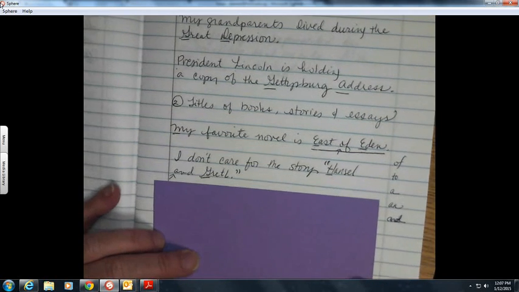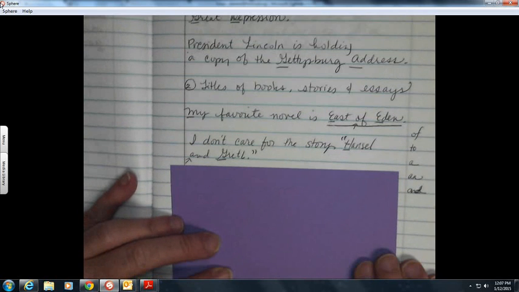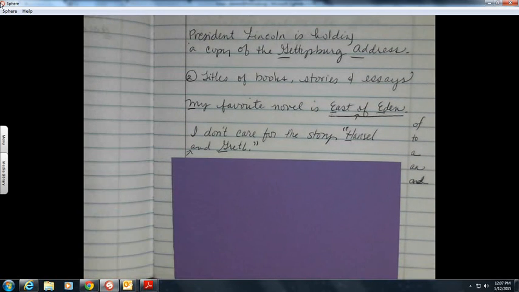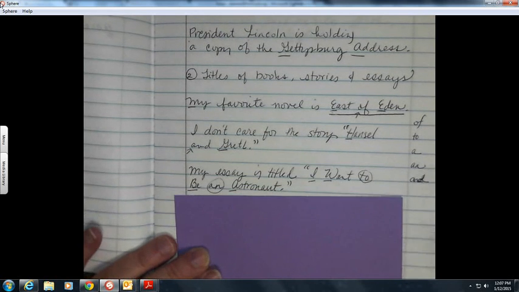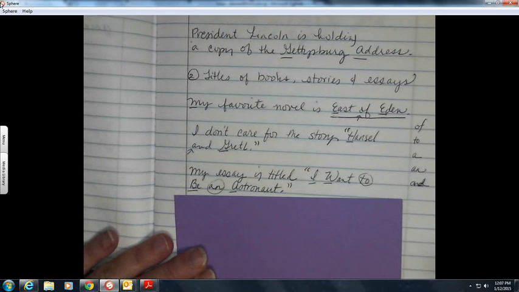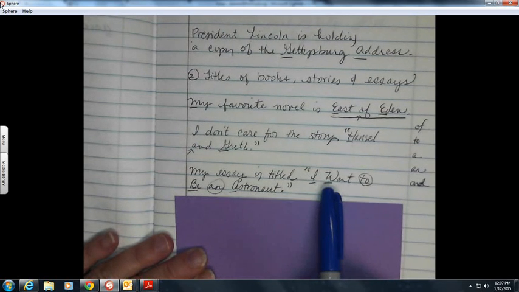And then I wanted to show you essays. All of us have been working on expository essays, and the titles of those essays are capitalized. My essay is titled, I Want to Be an Astronaut. Capital I, capital W, capital B, capital A, little to, little an, because again, that's from that list of tiny words that does not take capital letters.